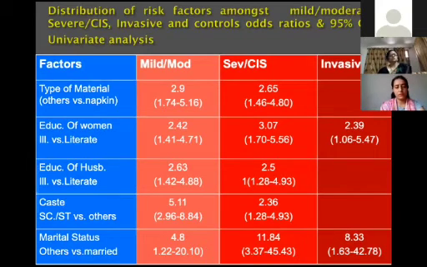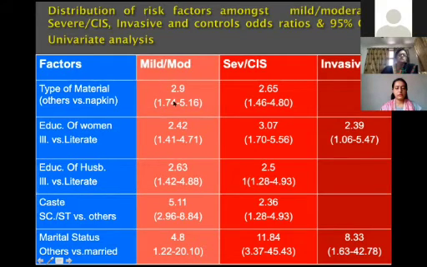This is the output. This is the risk factors among mild, moderate, severe CIS and invasive cases versus controls. These are the factors. In the mild, moderate table, there is one more column, the p-value, also there. Suppose here 2.9 is the odds ratio, and this is the corresponding confidence interval for the odds ratio. Where the education of women, the odds ratio is this, and the 95% CI is this.